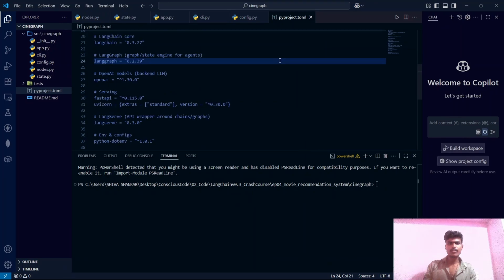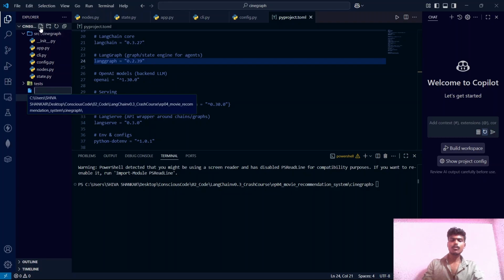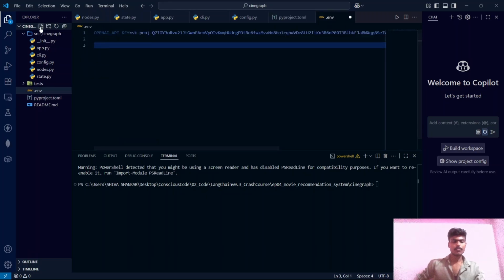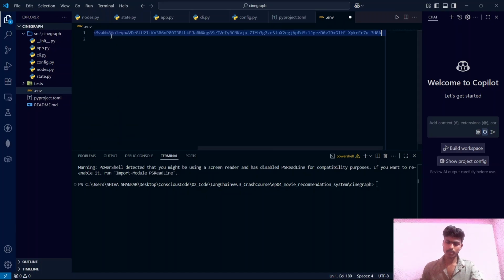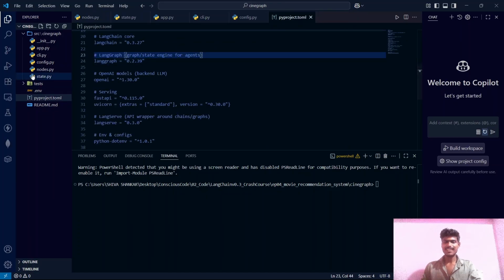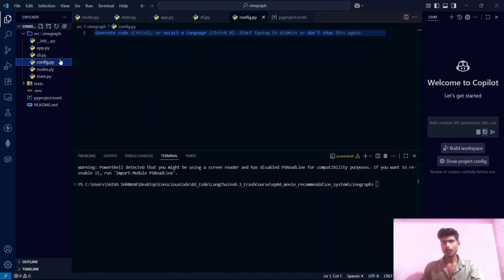And for our project, we will be needing an OpenAI API key. We will save that OpenAI API key inside that .env file. It is actually a good practice to save our secrets inside this .env file, guys, because when we push this code to GitHub, whatever secrets we have mentioned here won't be leaked into our GitHub repository. I'm saving it. I'll close this .env file and let's configure our LLM now.